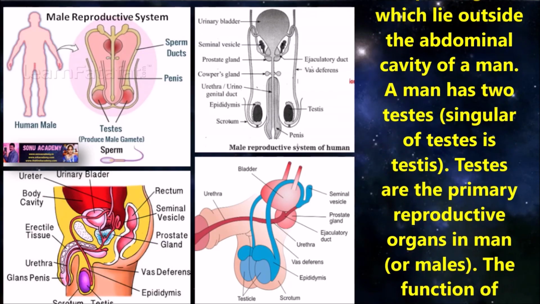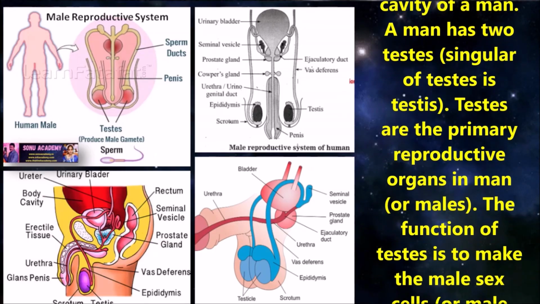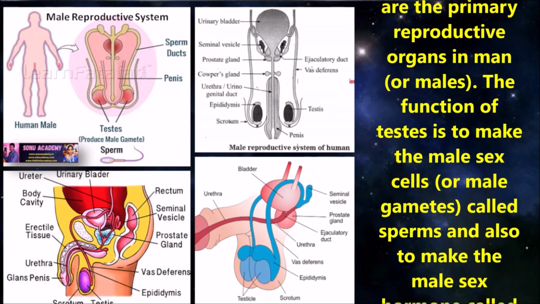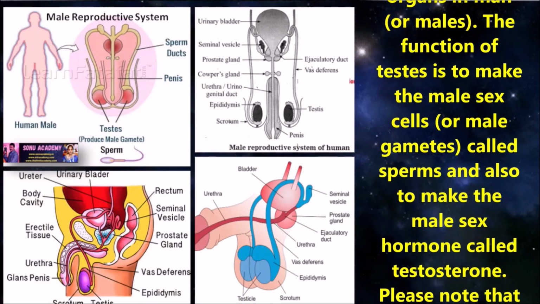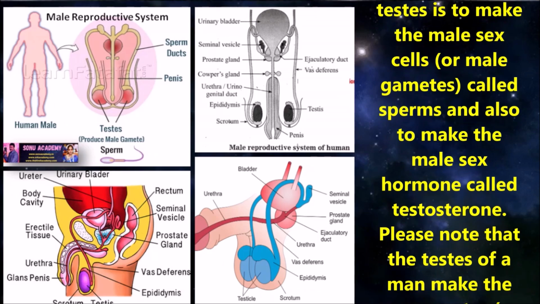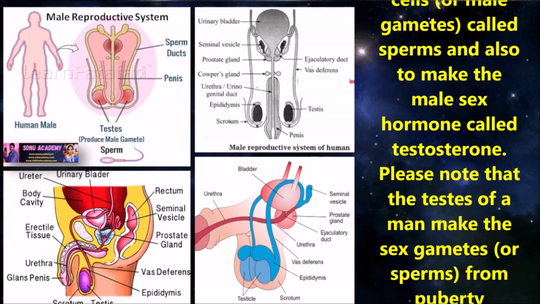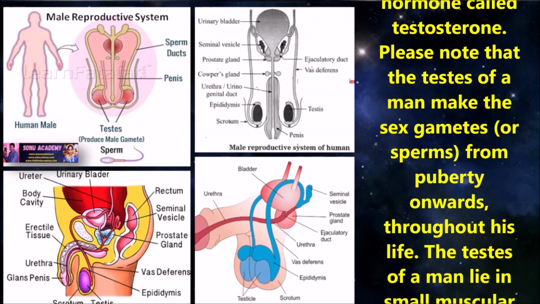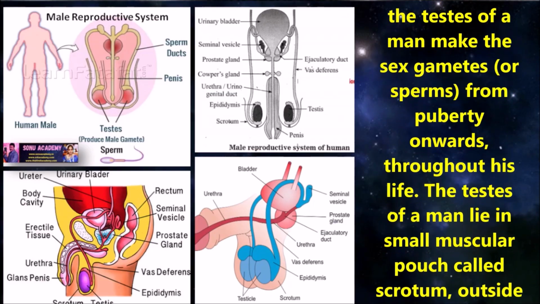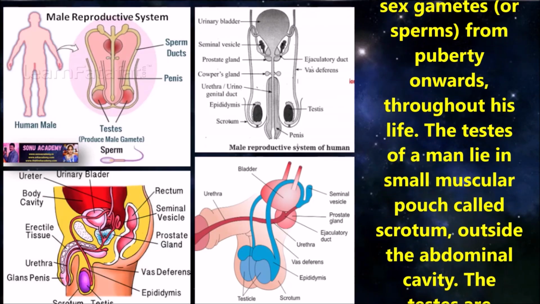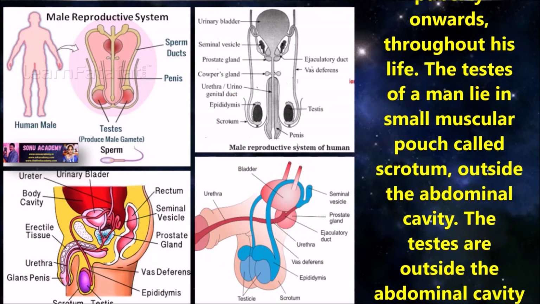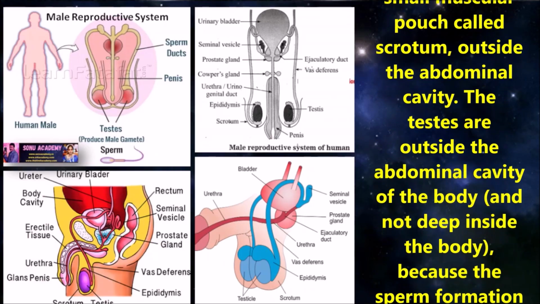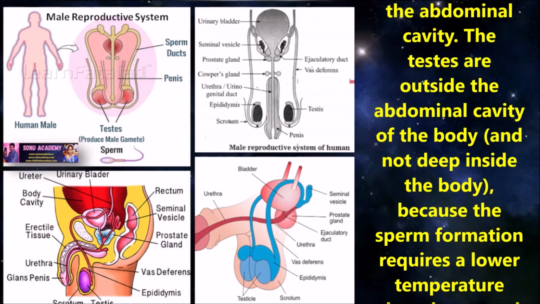Testes are the oval shaped organs which lie outside the abdominal cavity of a man. A man has two testes. These testes are the primary reproductive organs in a man. The function of the testes is to make the male sex cells called sperms and also to make the male sex hormone called testosterone. Children, please note that the testes of a man make the sex gametes, sperms, from puberty onwards throughout his life. The testes lie in a small muscular pouch called the scrotum outside the abdominal cavity.